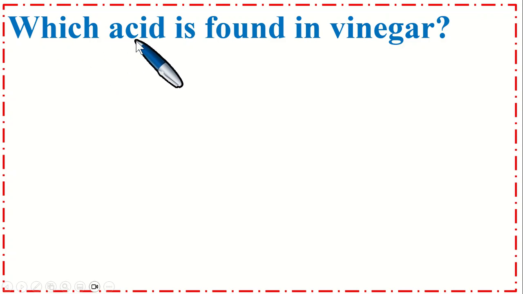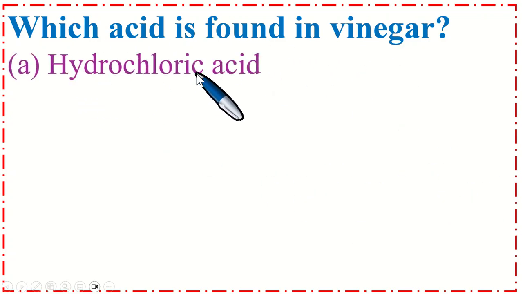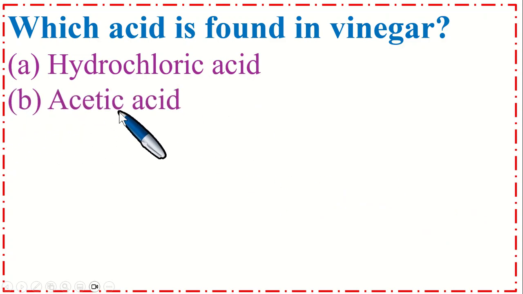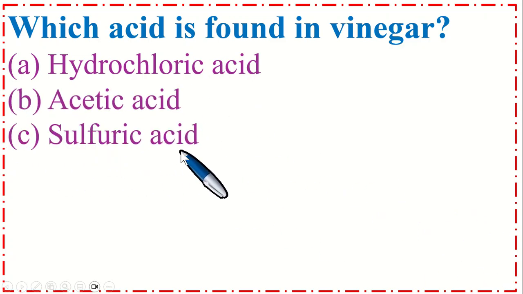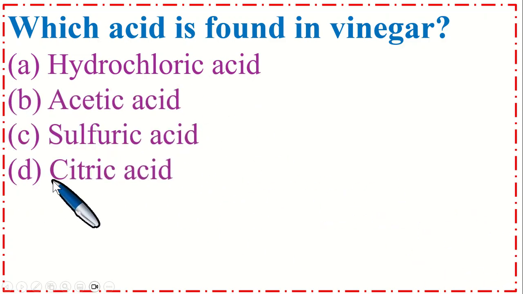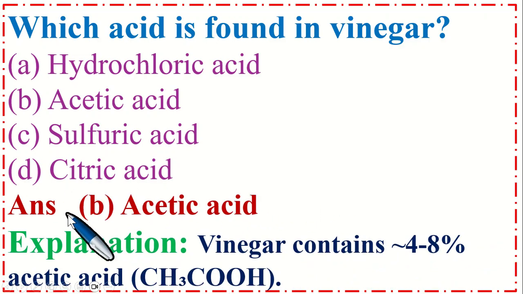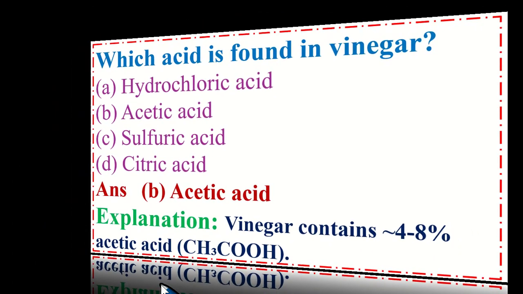Which acid is found in vinegar? Option A, hydrochloric acid, B, acetic acid, C, sulfuric acid, and option D, citric acid. So the correct option is B, acetic acid. Vinegar contains 4 to 8% acetic acid.